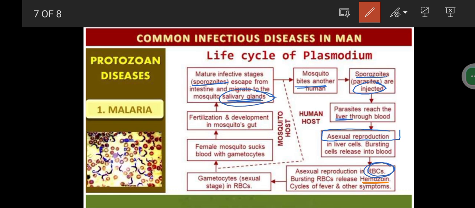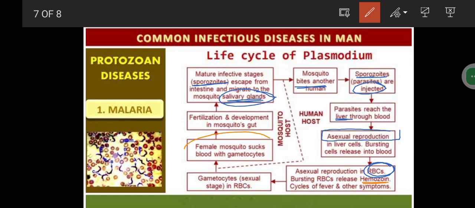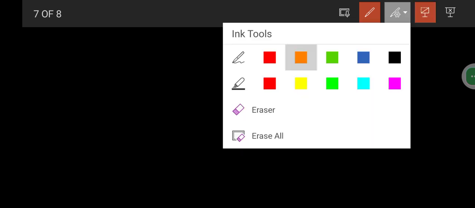Then after that, when the mosquito bites the same person and sucks the blood with the gametocytes, what is going to happen now? These gametocytes from the RBCs present in the human are going to be fertilized with the eggs of the mosquito. So please note it.